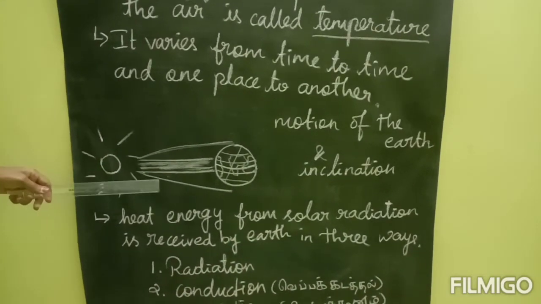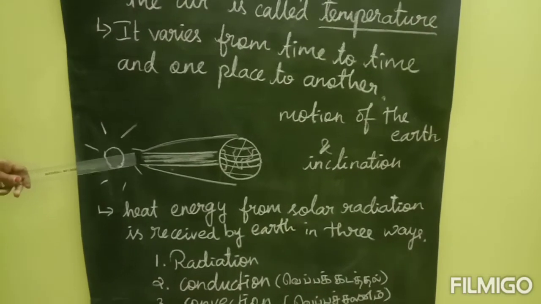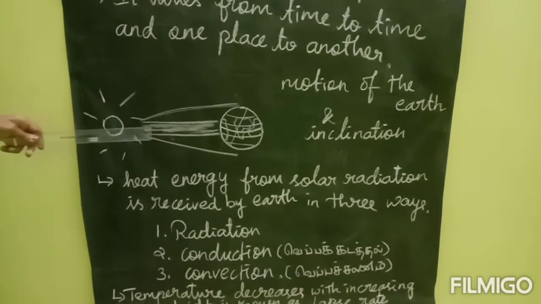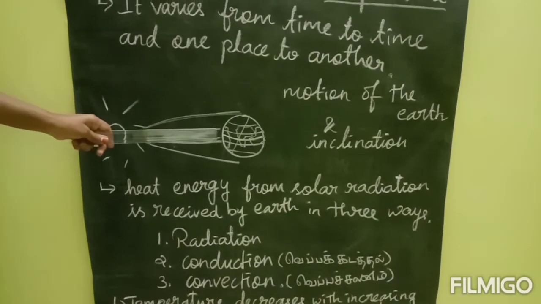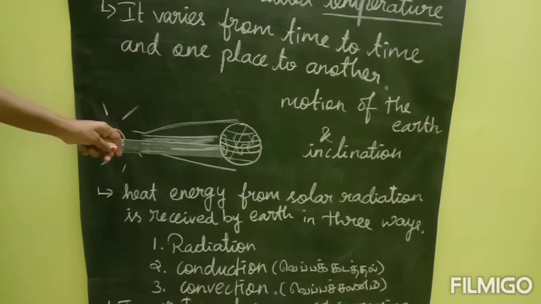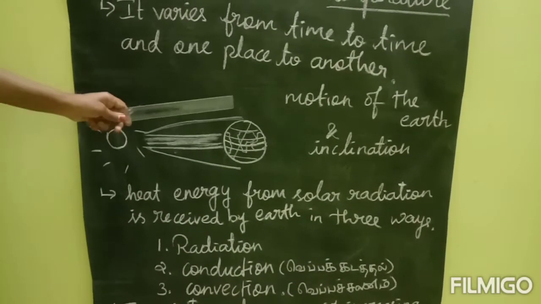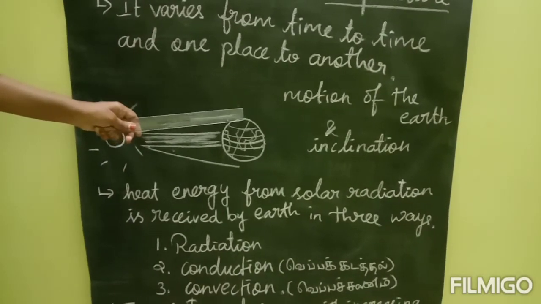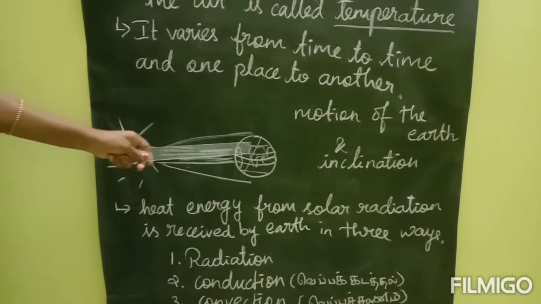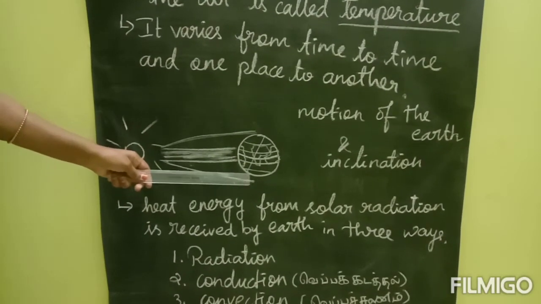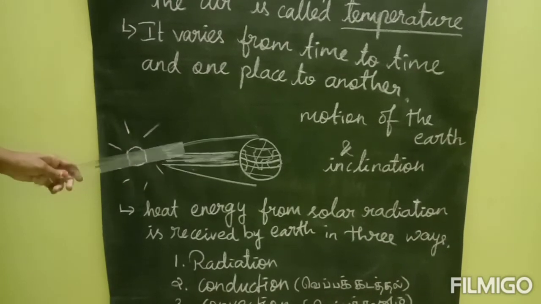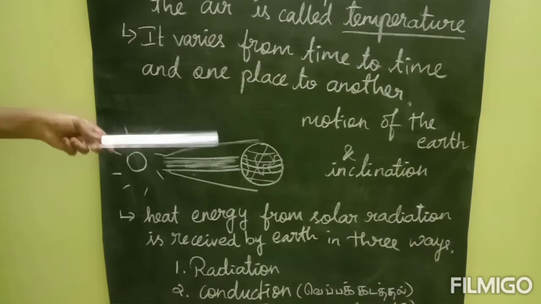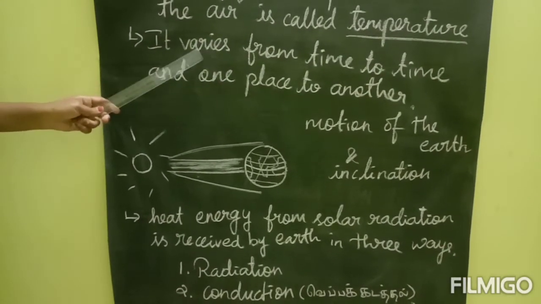Okay, see here students, see the picture. The sunlight does not spread evenly on the earth. It is uneven. The direct rays of the sun fall around the area of the equator, and the polar regions receive the slanting rays of the sun. The North Pole receives slight sunlight, but the South Pole gets no sunlight. So the radiation of the sunlight also defines the temperature of a particular place.